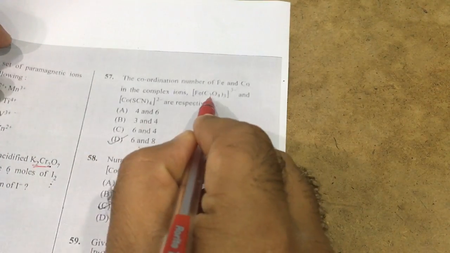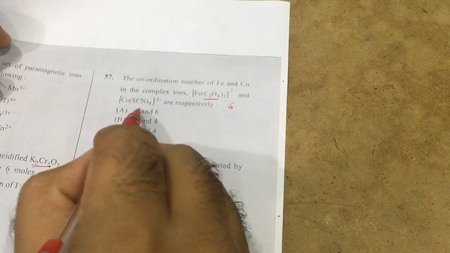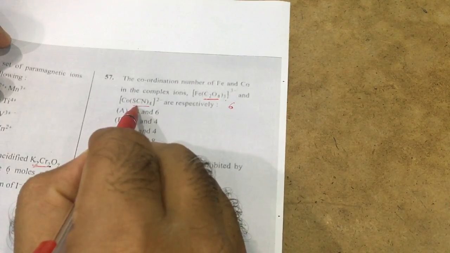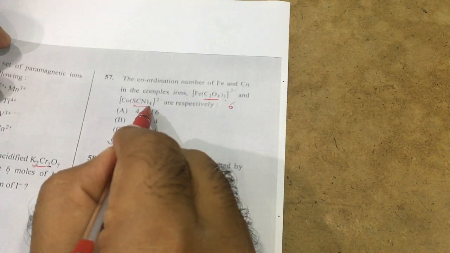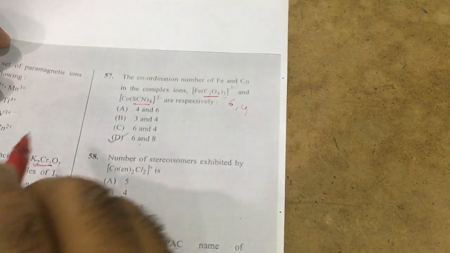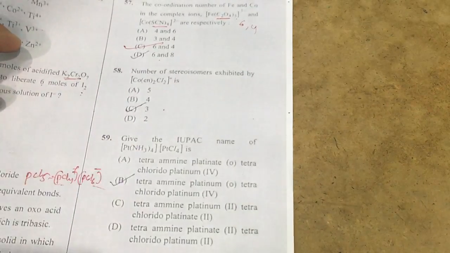57. Here it is bidentate. Bidentate into 3, then it is 6 coordination number. It is monodentate. Ambidentate, this is not bidentate. It is ambidentate, but it can act as monodentate. Then 4, 4 only. 6 and 4. There C option is correct.